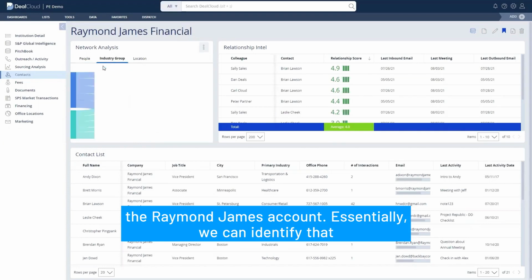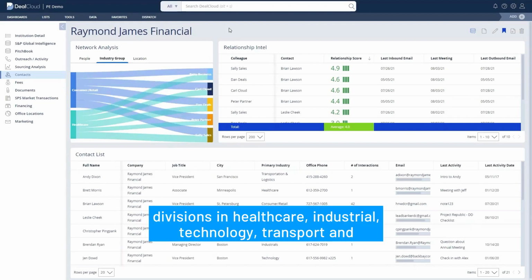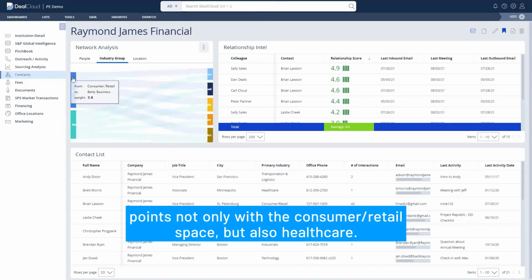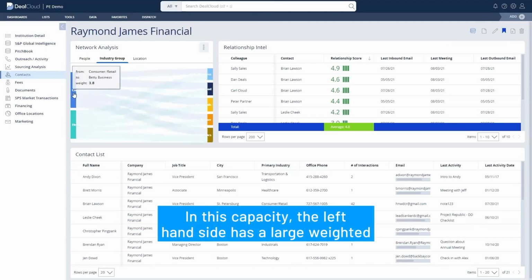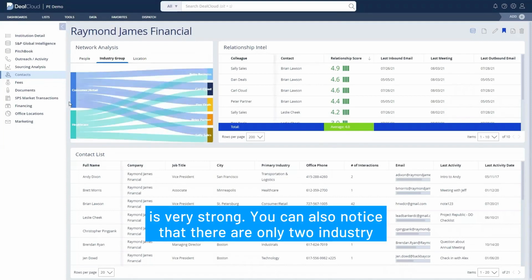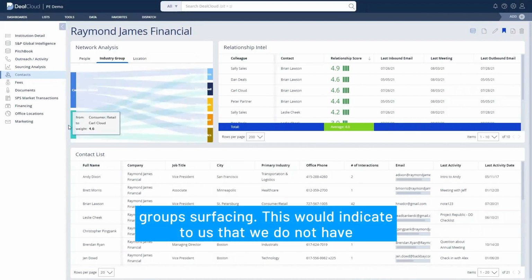Essentially, we can identify that within the industry groups at Raymond James, perhaps they have divisions in healthcare, industrials, technology, transport, and logistics. We can see from this analysis here that we have touch points not only with the consumer retail space, but also healthcare. In this capacity, the left-hand side has a large weighted bar showcasing that our coverage within the consumer retail space is very strong. You can also notice that there are only 2 industry groups surfacing.